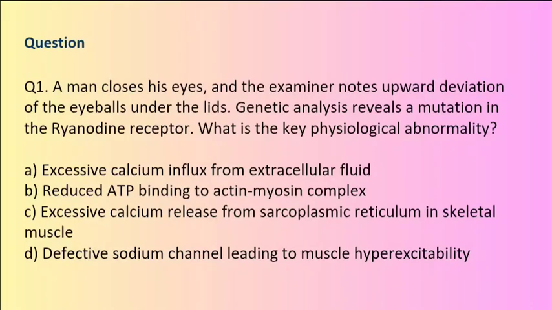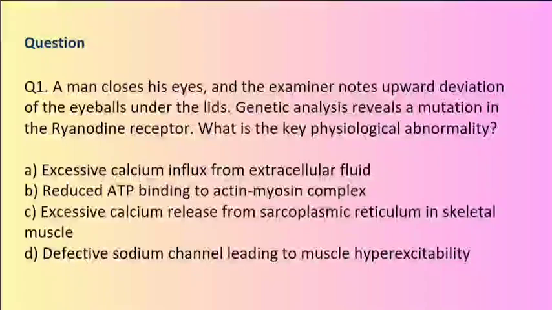Question 1. Ryanodine receptor mutation. A man closes his eyes, and the examiner notes upward deviation of the eyeballs under the lids. Genetic analysis reveals a mutation in the ryanodine receptor. What is the key physiological abnormality?